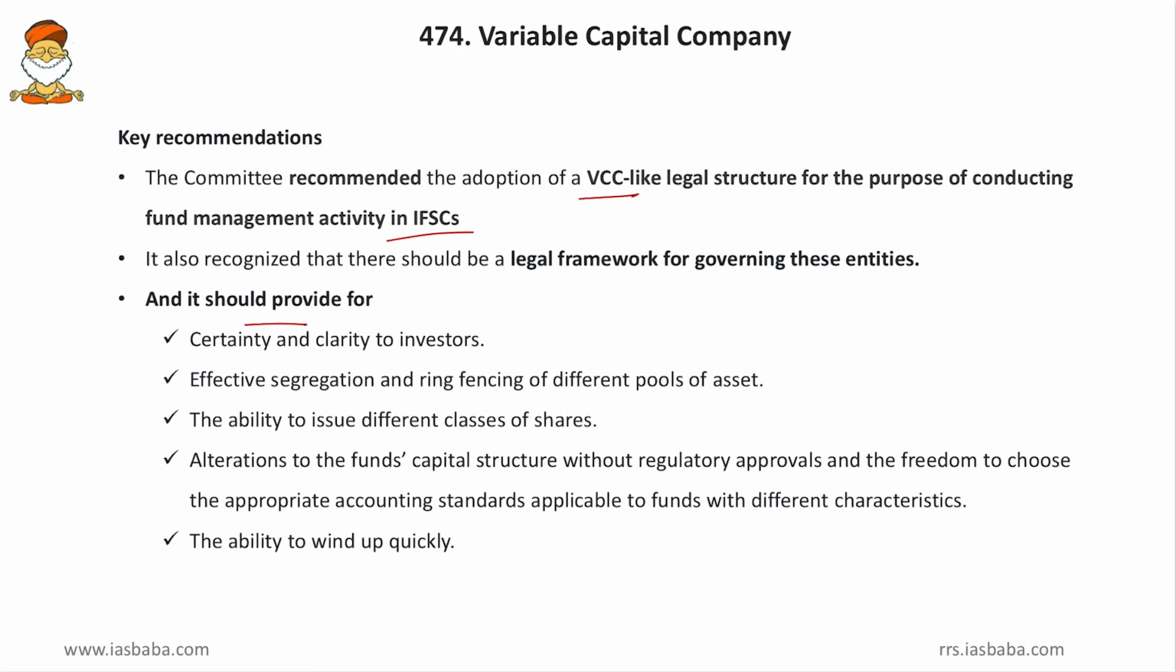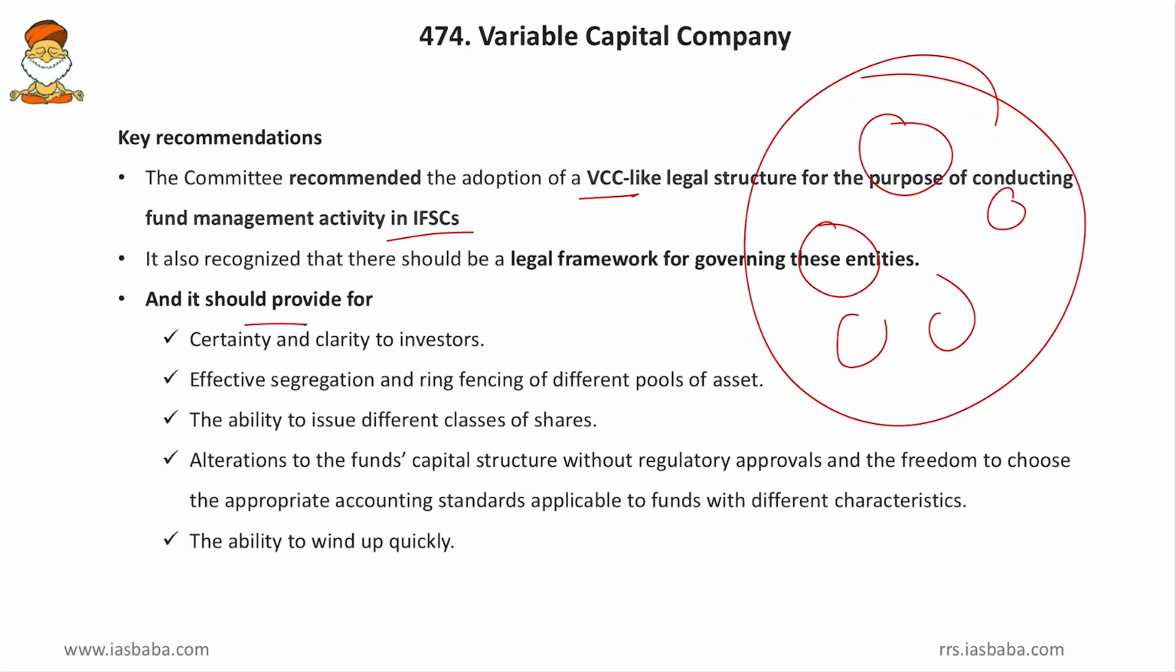Then, effective segregation and ring-fencing of different pools of assets. So you have to provide legally how you segregate the funds and how you ring-fence among the various sub funds. Then, the ability to issue different classes of shares. So whether you issue common shares, or aggregated umbrella shares, or qualified institutional placement or preferential placements, all these have to be clarified at the earliest.